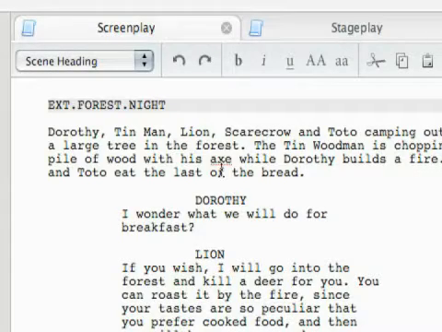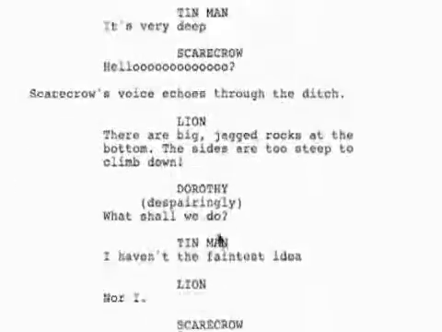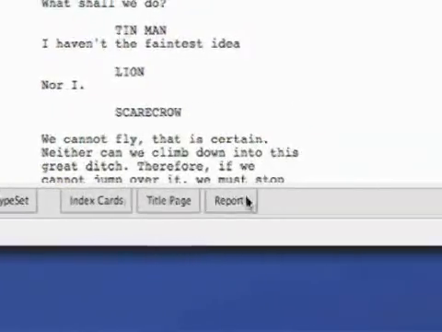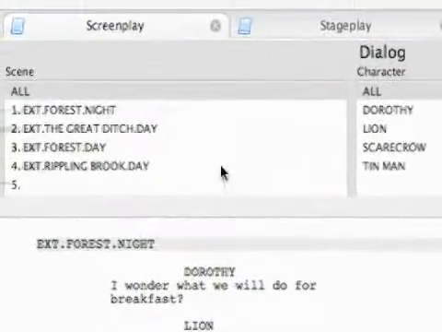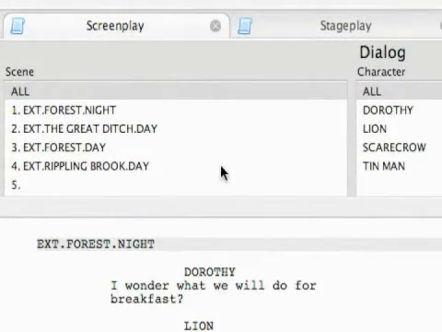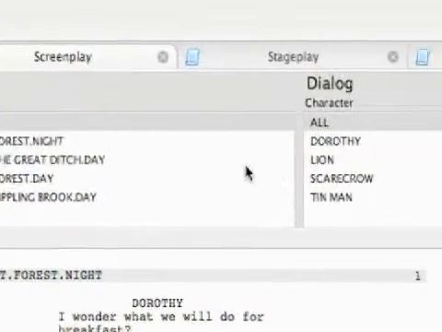So now I want to talk about the reports function in the Screenplay Editor. And it's just down here at the bottom, another one of the tabs at the bottom. And when I hit it, this is what the reports feature is. It basically lets me isolate parts of my script all the way down to a scene and one character's dialogue